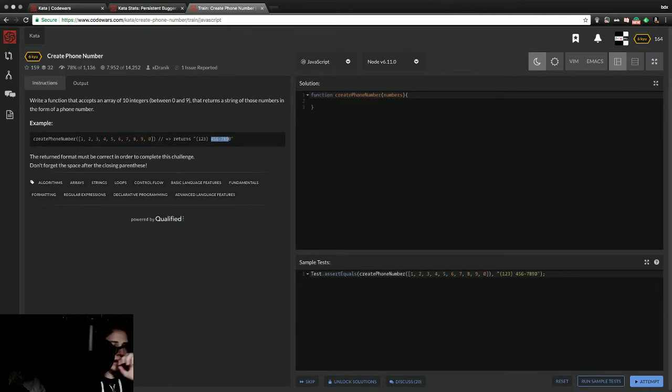You know what I would do is splice these things. That's what I'm thinking. We already have our array. This is just concatenating with a couple of splices. The return format must be correct. Don't forget the space after the closing parentheses. I think we're good. I think we're going to be in the clear.